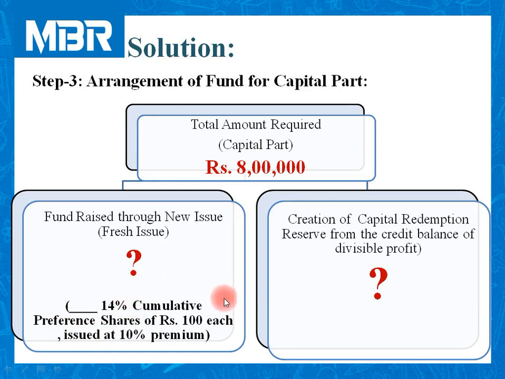The number of preference shares issued by the company is not given. It is clearly mentioned in additional information that the company is required to issue an adequate number of preference shares. And this adequate number is based on the settlement of a closing bank balance of rupees 50,000.